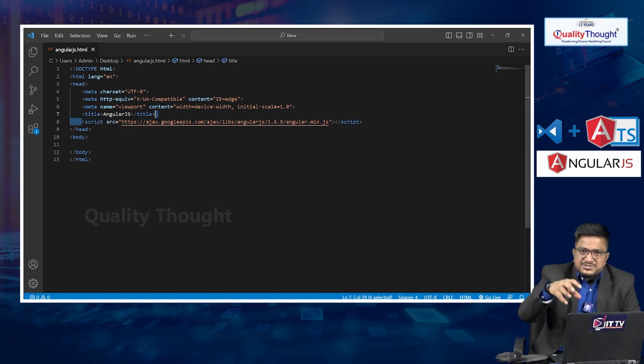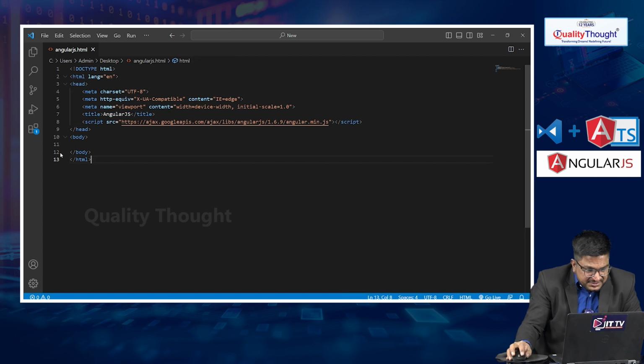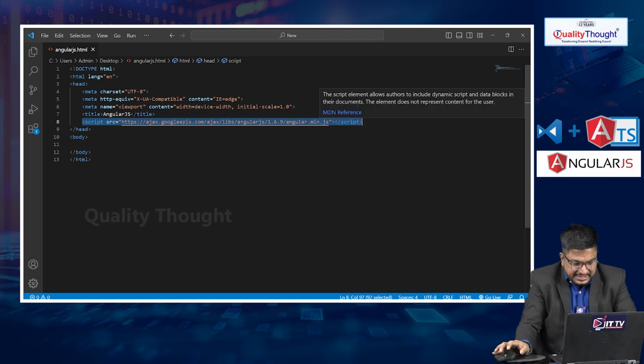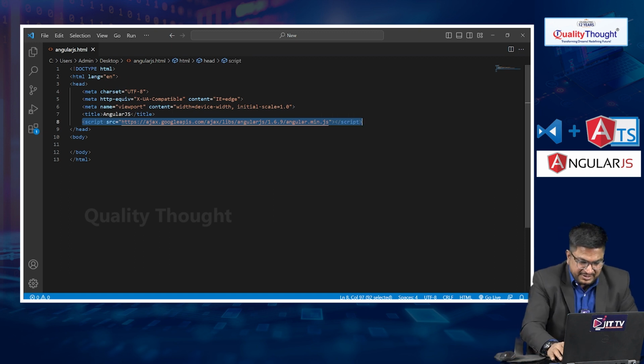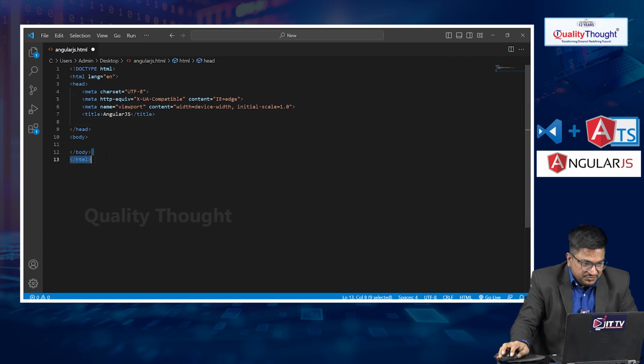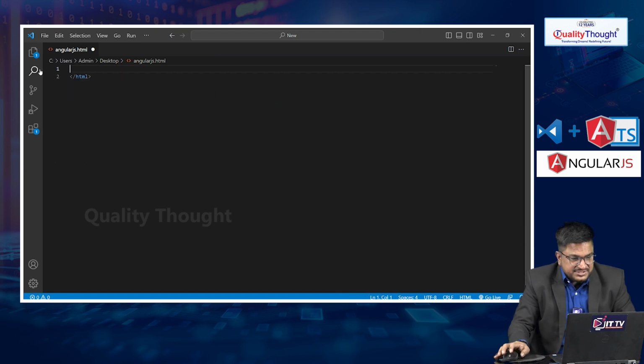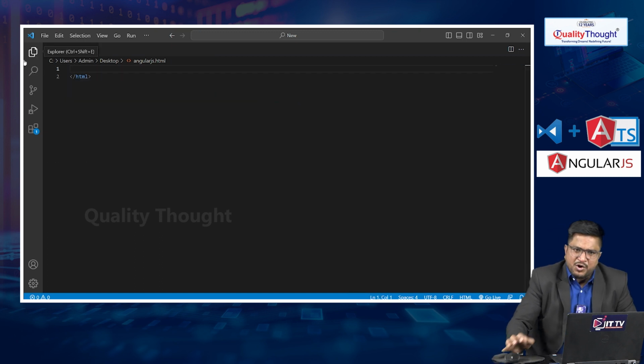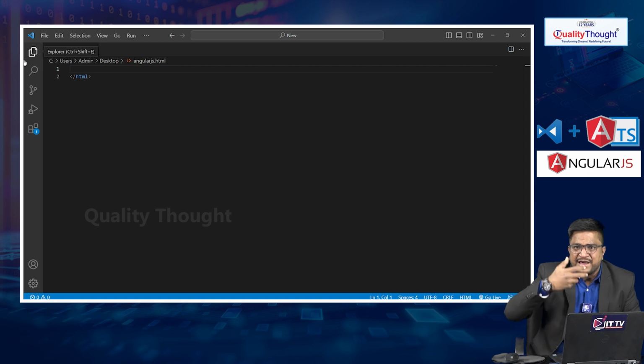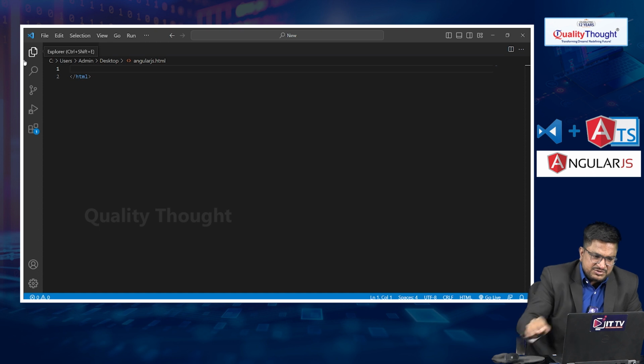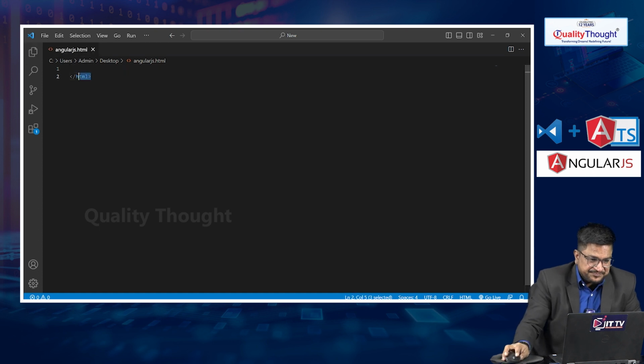If you want to start development of a single page application, we must add this CDN or plugin here. Let me copy this one and tell you how we can start. This is my Visual Studio Code. If you have an idea of HTML, CSS and JavaScript, this is my HTML file.